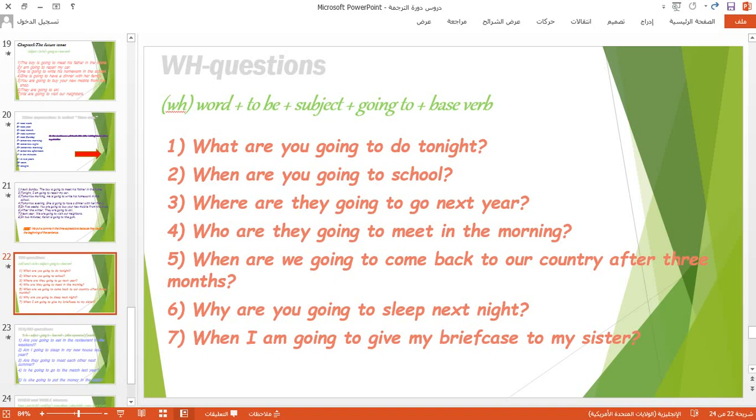In the singular subject, we should use is. Then after that we put the subject. After that, going to tells us that this question is talking about the future. And then after that, the base verb, as shown to you in the examples below.